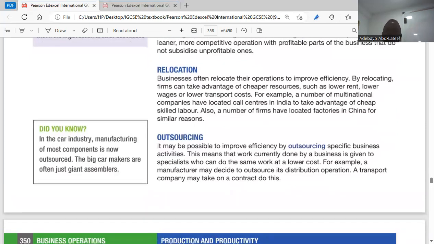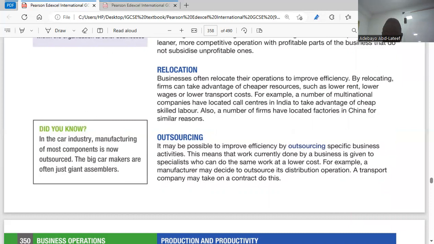The third point is outsourcing. When we talk about outsourcing, you are giving out what you used to do to a special firm to get it done. For example, human resources. Your firm has a human resources department, but recruiting and selection, you find it difficult. Your department is not doing it well. You can outsource it to a human resources company.